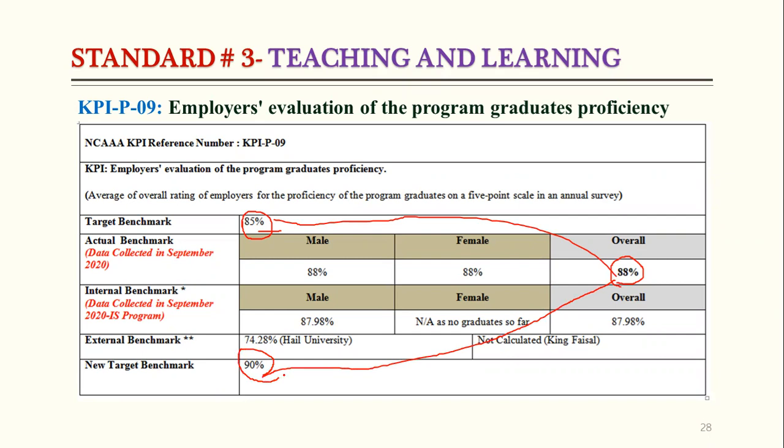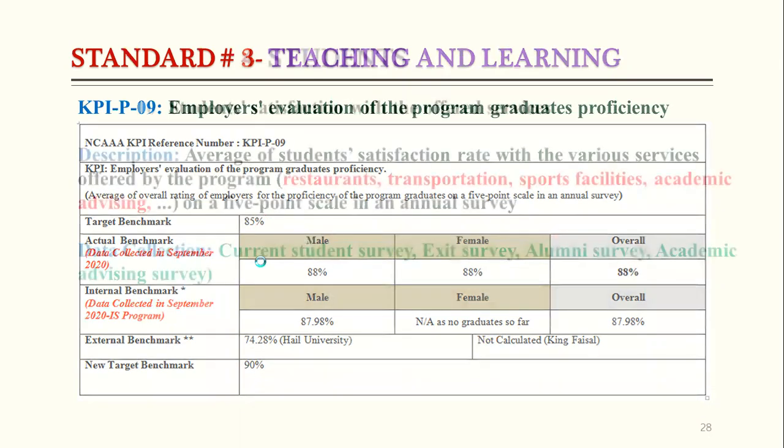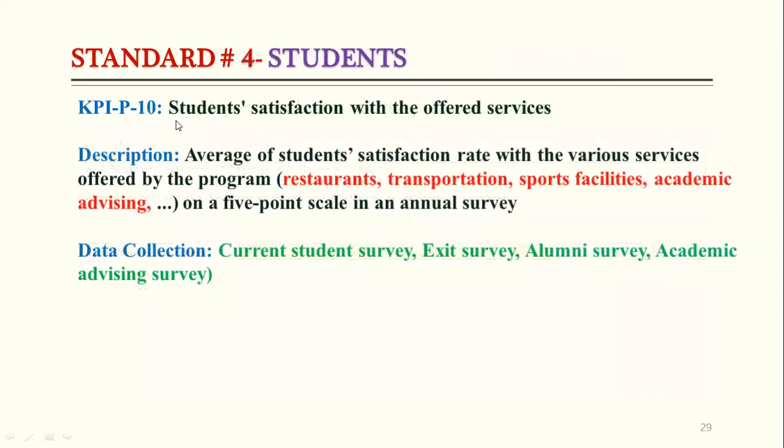So we have to conduct the employer survey, and on the basis of this we have to prepare the report, and we will get the actual benchmark, and we can set the new target benchmark based on our actual benchmark. Number 10 is related to our standard number 4, and standard 4 has only one KPI, that is student satisfaction with the offered services.